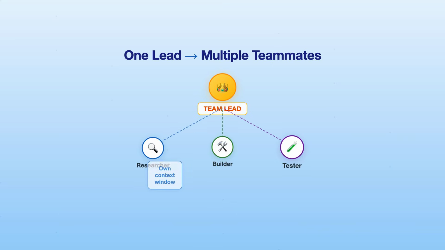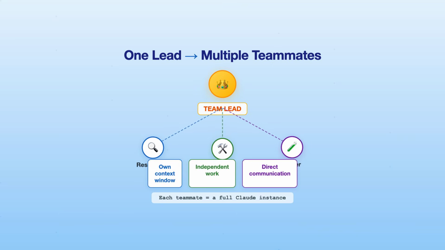Let's go. Agent teams let you coordinate multiple Claude Code instances working together. One session acts as the team lead. It creates teammates, assigns tasks, and synthesizes results. Each teammate is a full independent Claude Code session with its own context window. They work in parallel, and here's the key difference: they can talk directly to each other.